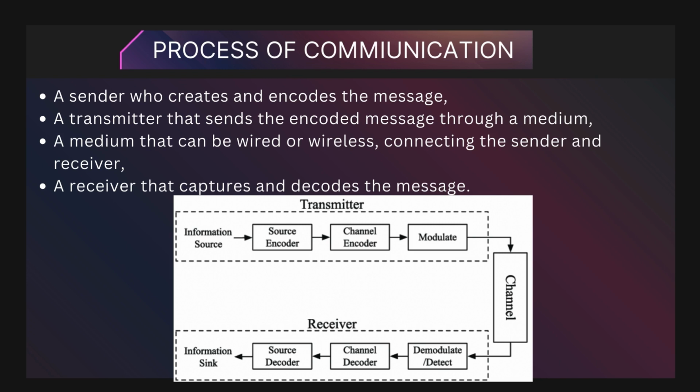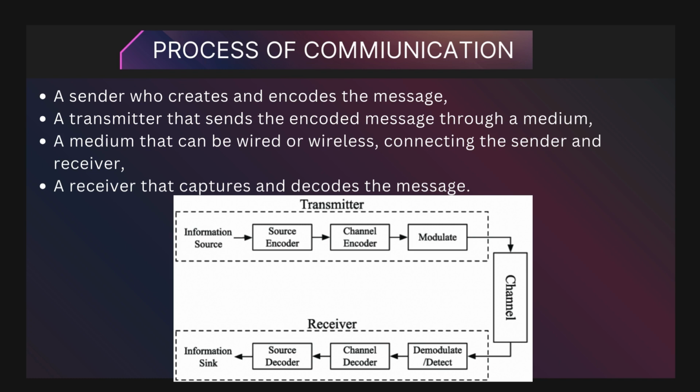The encoded message is then sent through a transmitter. The transmitter converts the encoded message into a signal suitable for transmission, which can be electrical, sound, light, or other forms of energy. The signal travels through a medium. The medium is the channel through which the message is transmitted from the sender to the receiver. This medium can be physical, like wires and cables for wired communication, or it can be wireless, using radio waves, microwaves, or optical signals. On the other end, the receiver receives the signal.